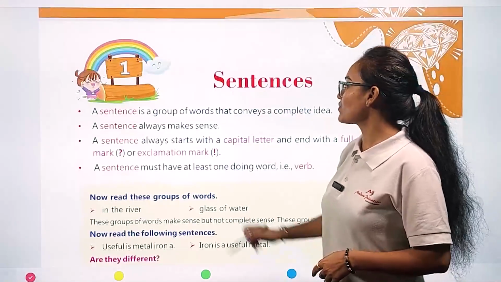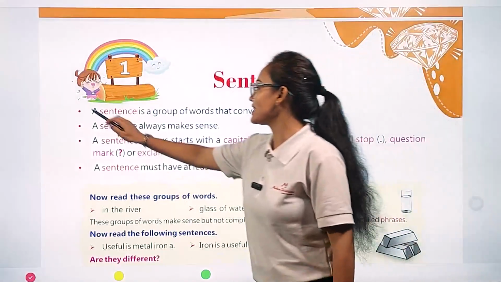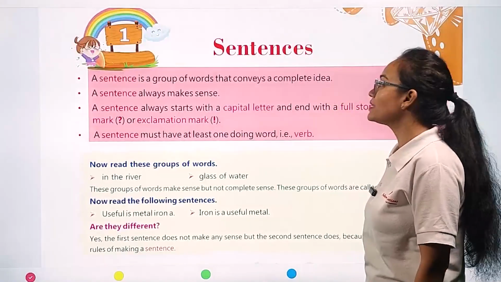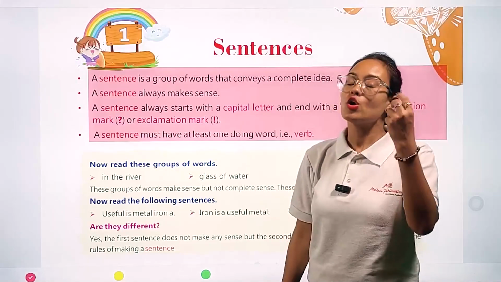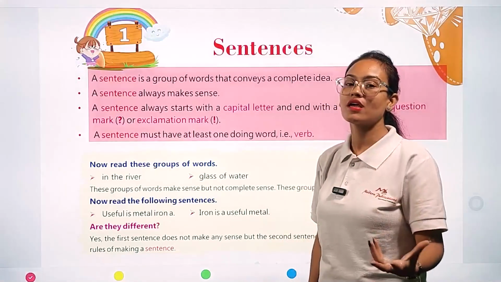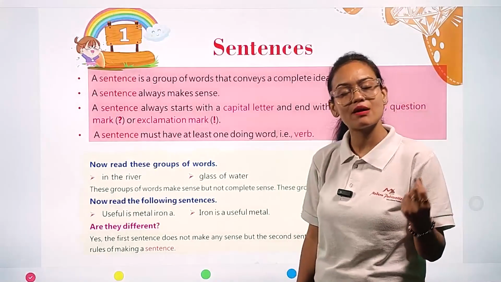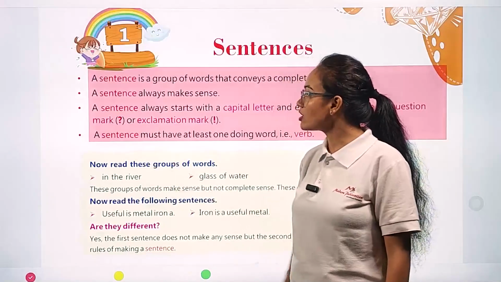So my dear students, here you can see this is sentences. What is the meaning of sentence? Let's see. A sentence is a group of words that conveys a complete idea. A sentence is a group of words which tells us a complete meaning of any kind of thing, or about any kind of idea. Second, a sentence always makes sense.